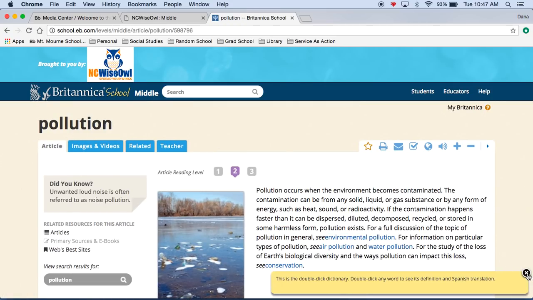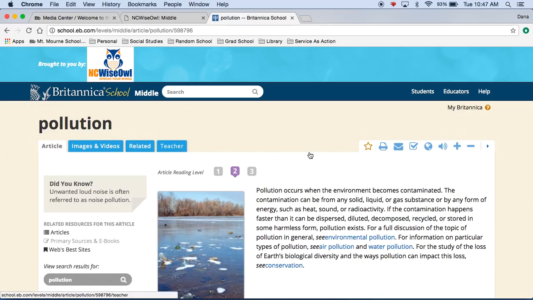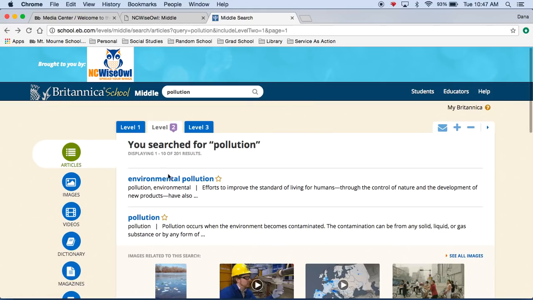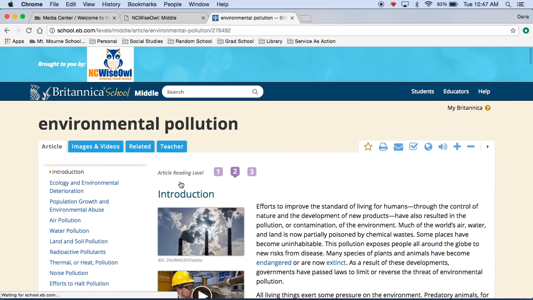Okay, here is what I love about Britannica. It gives you different reading levels up here. So if you get an article and you're like, oh, I don't really understand what this is saying, you can click on level 1. Oh, this one doesn't do it. Let me go back to another one and see if it gives us the option.